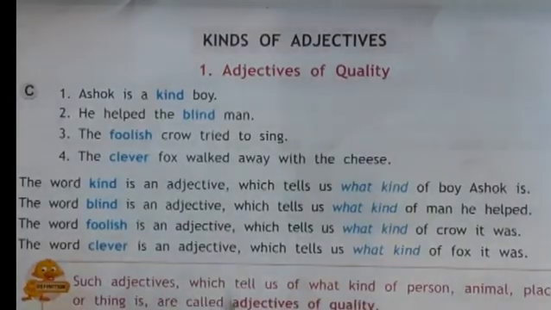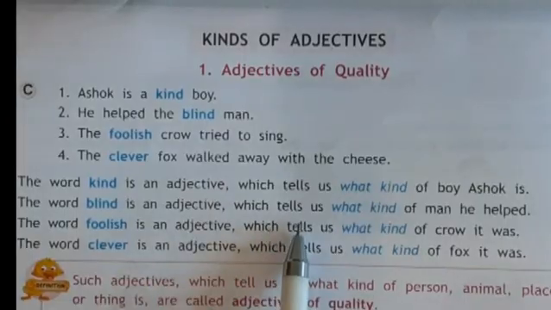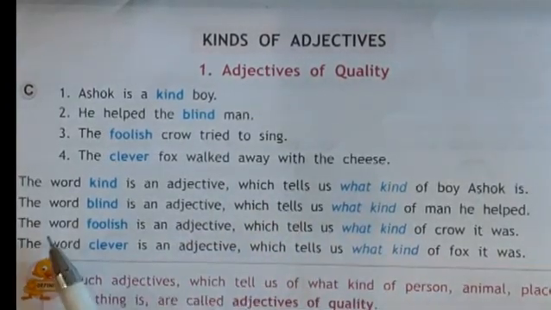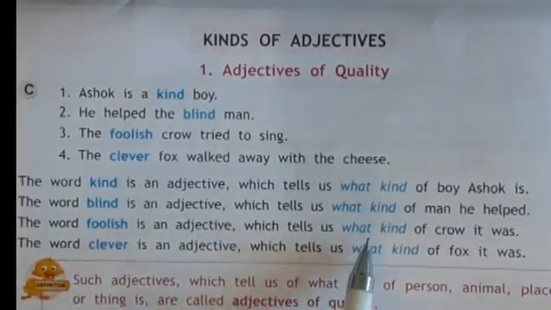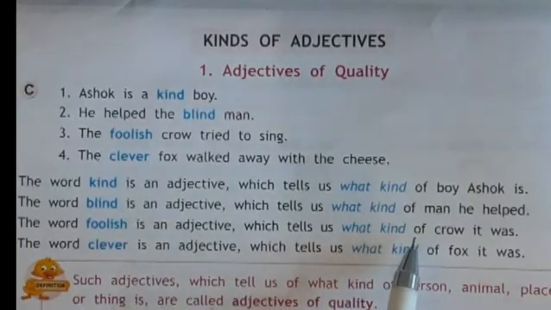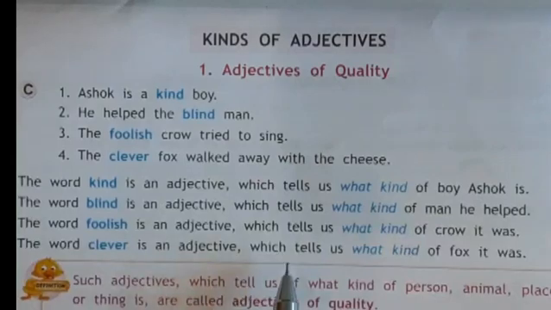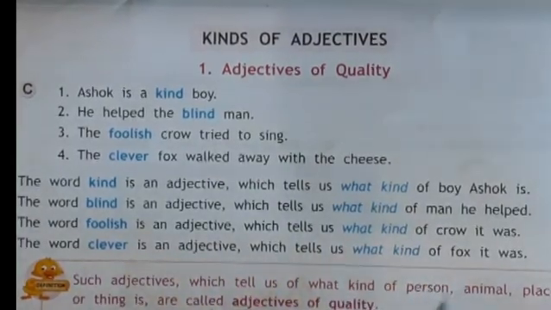The word blind is an adjective which tells us what kind of man he helped. The word foolish tells us what kind of crow it was. The word clever tells us what kind of fox it was.